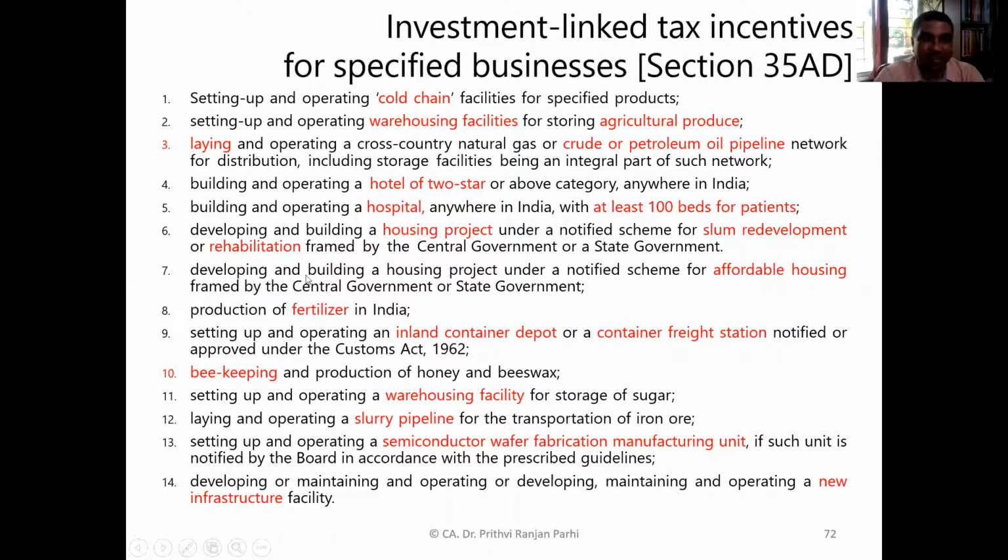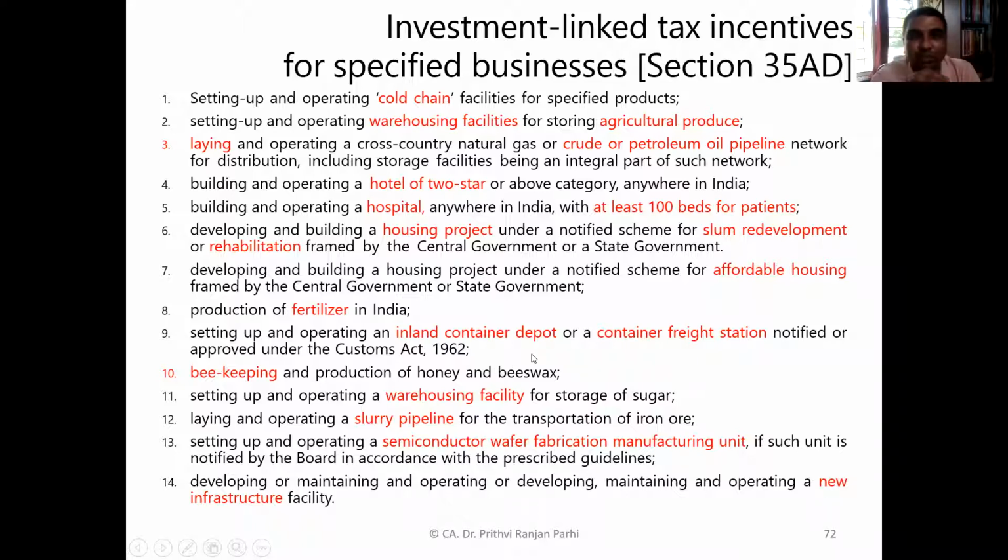Then developing and building affordable housing under affordable housing schemes, production of fertilizer, setting up and operating an inland container depot or container freight station, beekeeping, operating warehousing facilities, then laying or operating slurry pipelines for transportation of iron ore, then setting up and operating a semiconductor wafer fabrication manufacturing unit, then developing, maintaining and operating a new infrastructure facility.